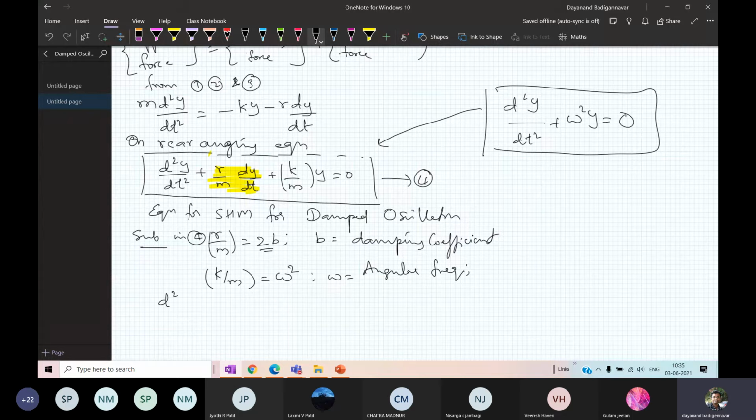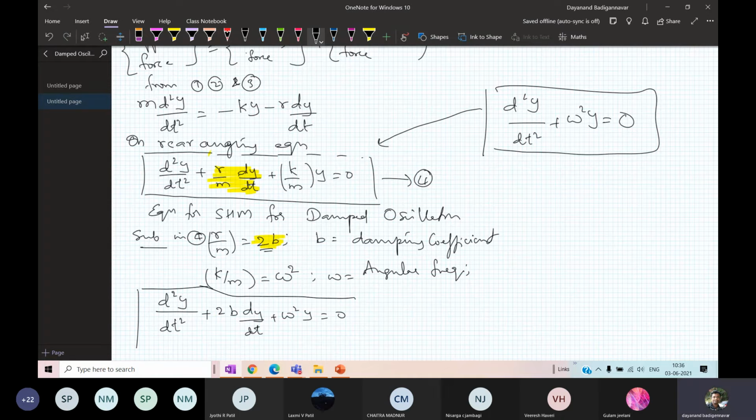So you get d2y by dt square plus R by M, which I take as 2B, into dy by dt as it is, plus K by M which is omega square, y equal to 0. This is the equation. Got it?